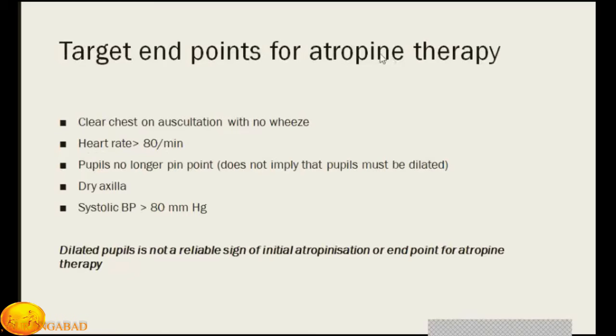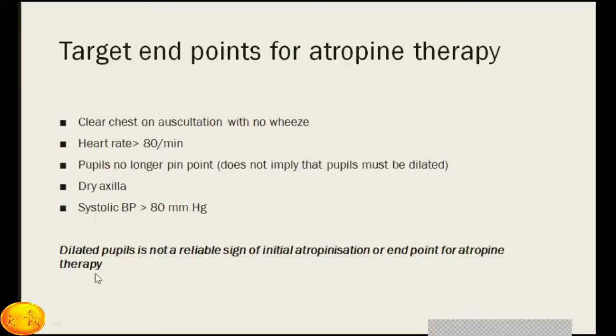See, the patient gets bronchorrhea and increased salivation because of its muscarinic effects. When the patient's chest becomes clear on auscultation, heart rate increases to more than 80, because bradycardia is again a feature of organophosphorus poisoning. Then the pupils, which are pinpoint miosis, become normal size or dilated, skin and axilla become dry, and blood pressure improves to more than 80 millimeters of systolic. These are the target endpoints of the atropine therapy.